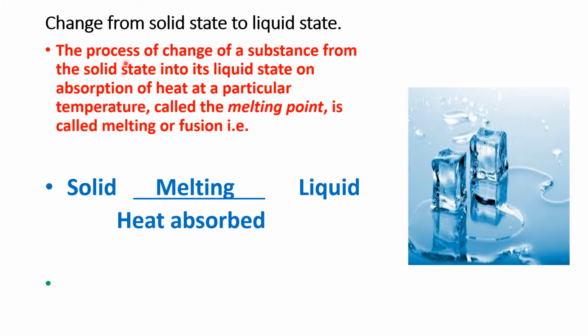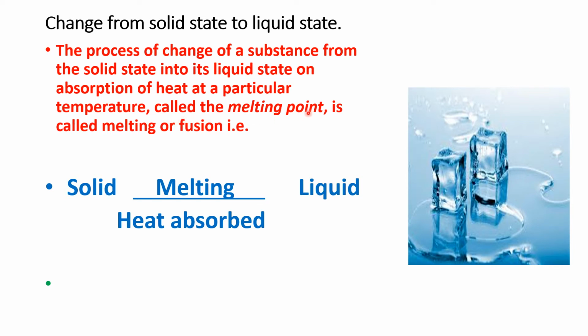So the process of change of substance from the solid state into its liquid state on absorption of heat at a particular temperature. This is very important, that this process of melting takes place only at a particular temperature. And what do you call that particular temperature?